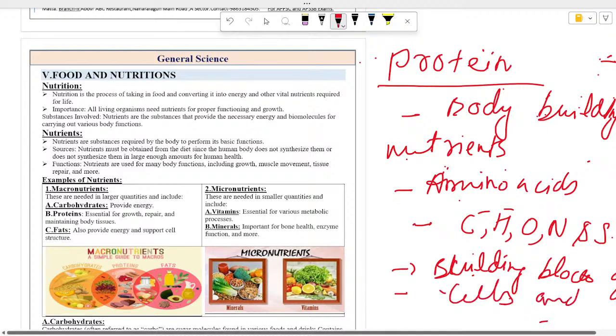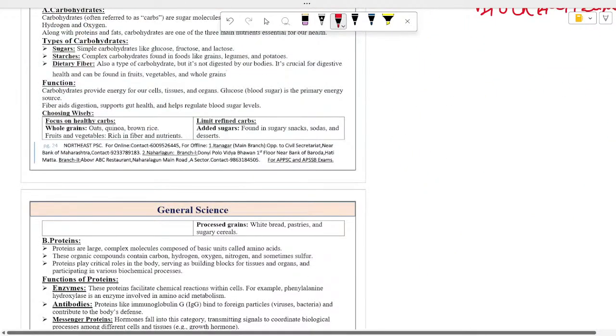And also they are responsible for performing many biochemical processes in our body. Some of the biochemical processes of protein we can see: they are the main constituent for forming enzymes in our body.